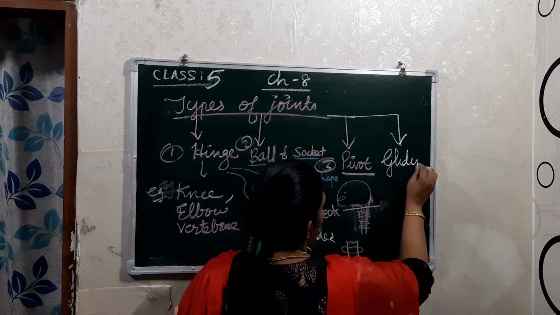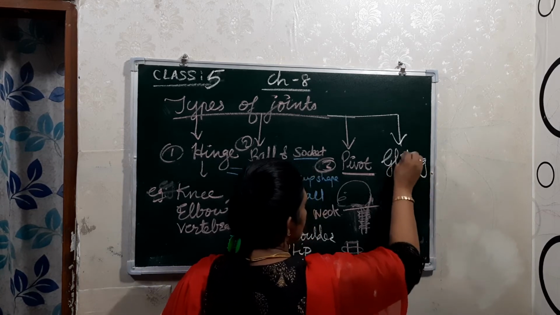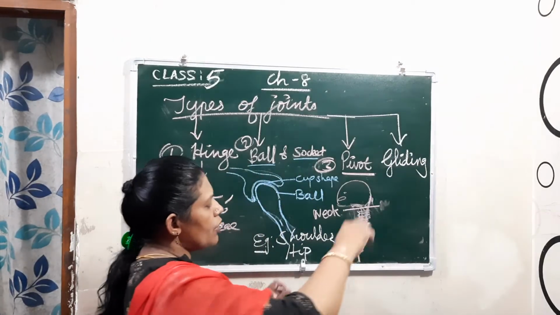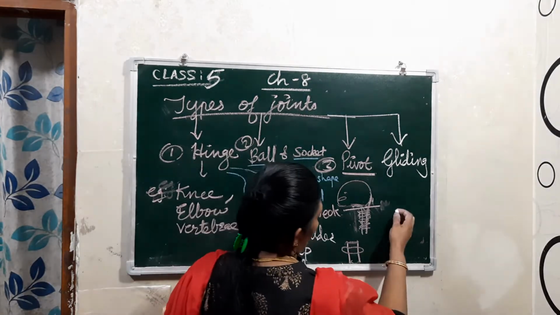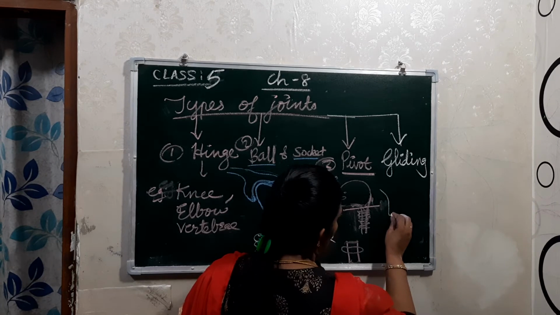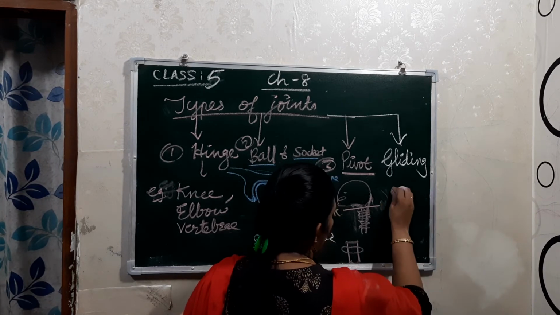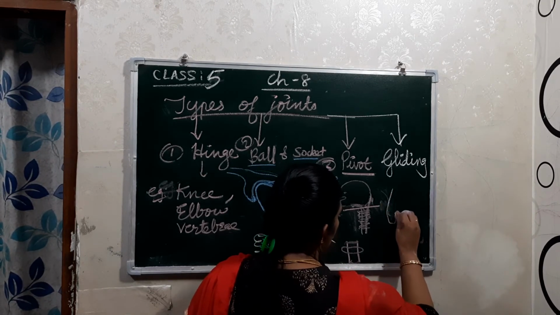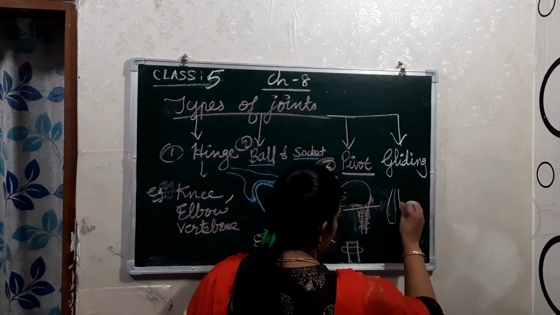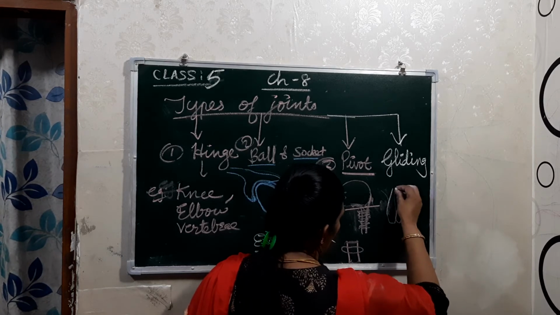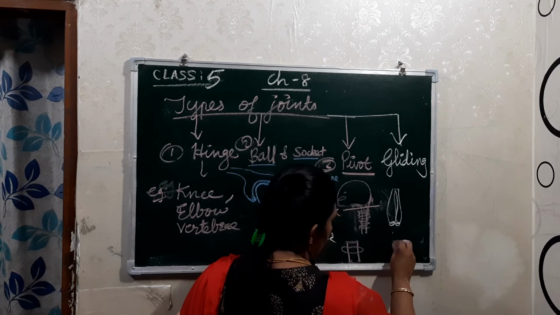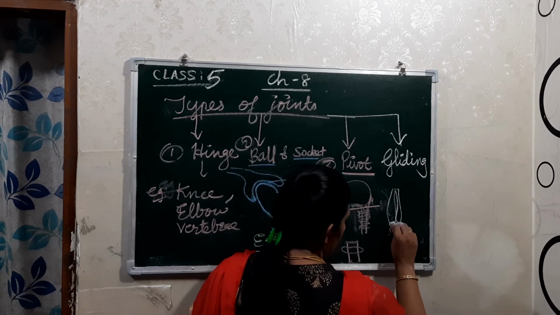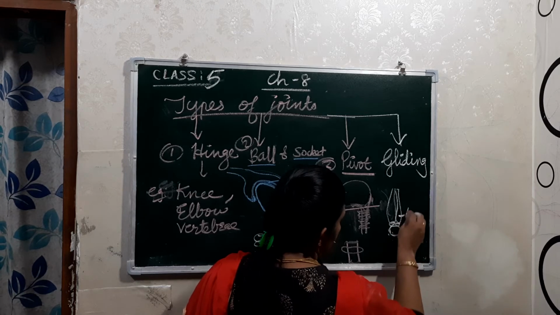Gliding means slippery. You can see it in the wrist itself. When our wrist joins, the bones come from the lower arm. Two bones are there from the lower arm, right? Then it joins here, right? Here what is there? Our wrist. Okay, this is the lower arm.